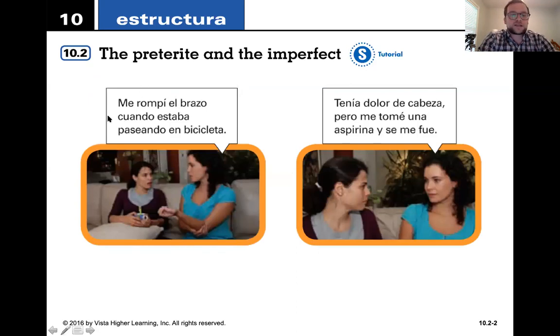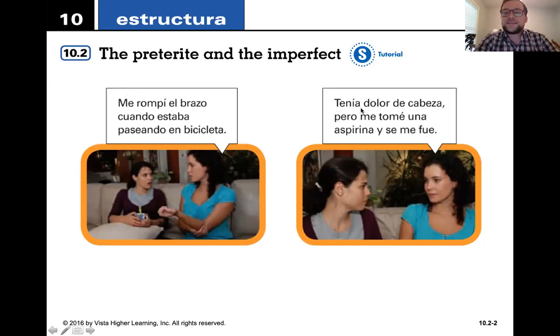Me rompí el brazo cuando estaba paseando en bicicleta. Okay, now this uses both the preterite and the imperfect. Here we have the preterite, right? And let's think about why. When you break your arm, that action has a clear beginning and an end, right? It's done. You have broken your arm. But you were in an ongoing activity when I was riding my bike. That would be the ongoing activity, and that's why that verb right here, estaba paseando en bicicleta, would be in the imperfect, and I broke my arm would be in the preterite because it's something that happened and had an end, right? But this is an ongoing action where you were riding your bike around, but you broke your arm.